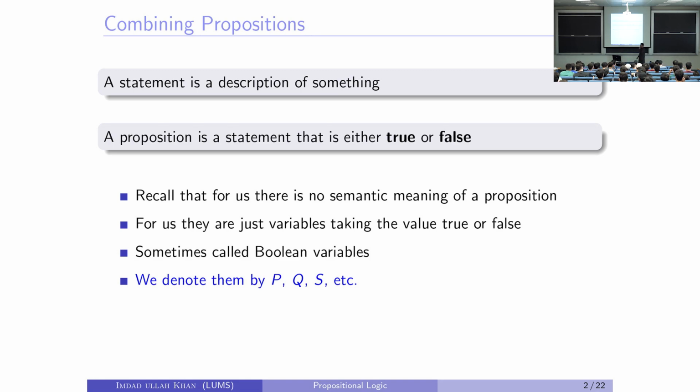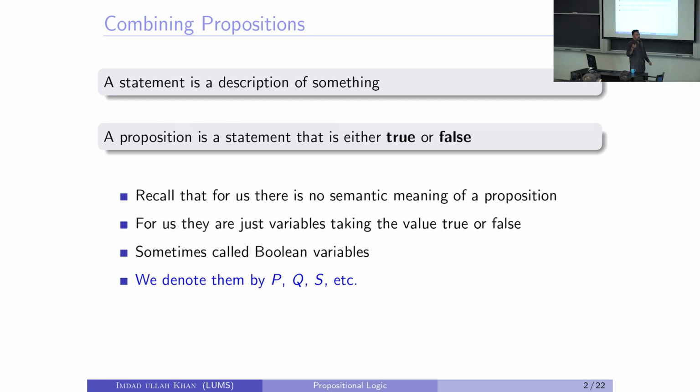So a proposition is a statement which is either true or false, right? We generally don't associate too much to it. We have no emotional attachment to this stuff. For us, these are just variables and they're either true or false. Sometimes we may not know whether they are true or false, but they will have only one value. We don't know is a different story. So for us, these are called the Boolean variables.